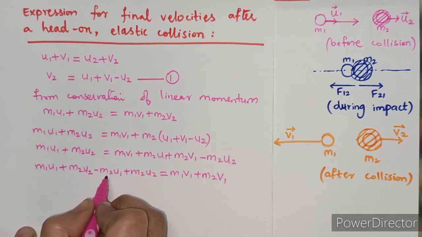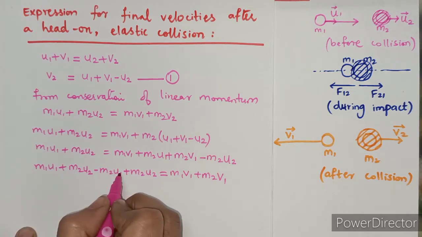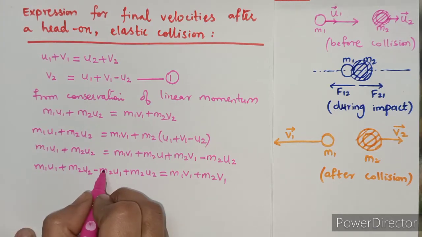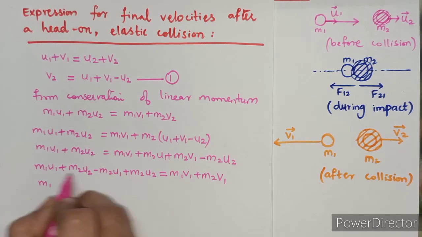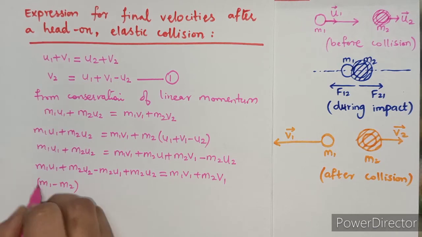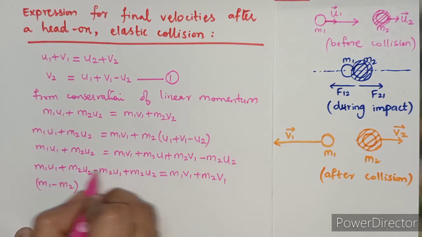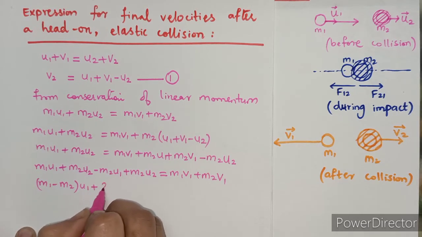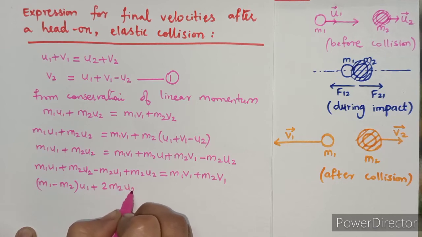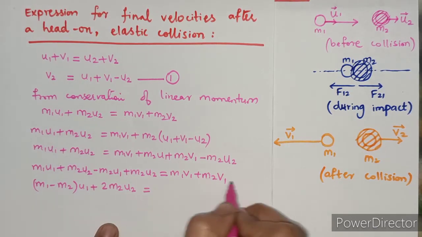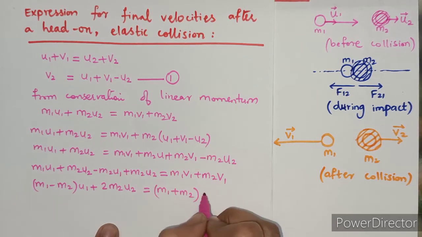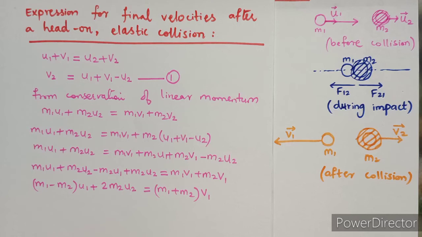And we can take out common u1 from here also, that is m1 minus m2, so we write m1 minus m2 in a bracket with u1, and m2 u2 added together becomes 2 m2 u2, is equal to v1 taken common, so it is m1 plus m2 in a bracket into v1.